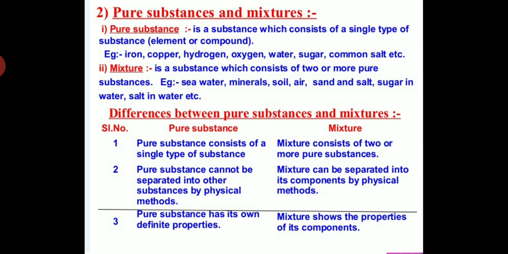So now you can differentiate between pure substances and mixtures. Pure substances consist of a single type of substance, for example element and compound, and cannot be separated by physical methods, but a mixture can be separated by a physical method.